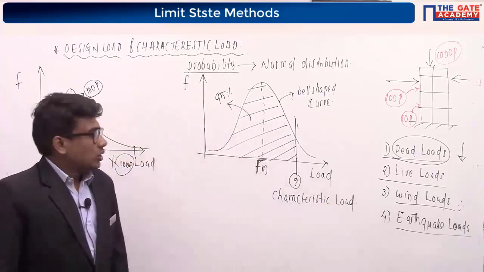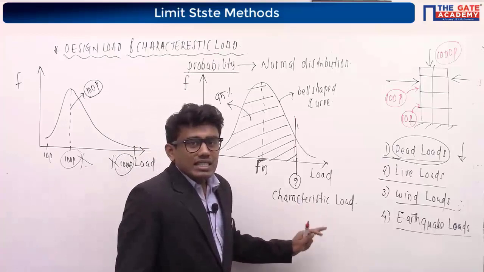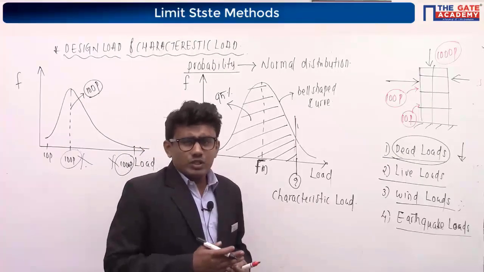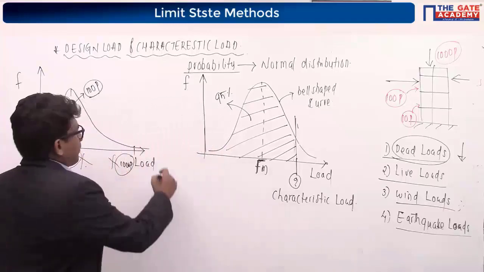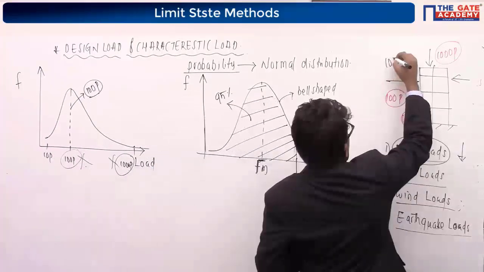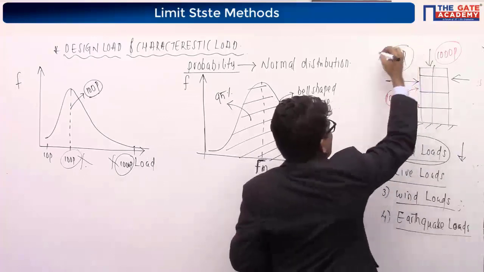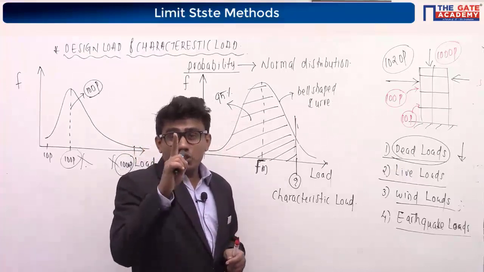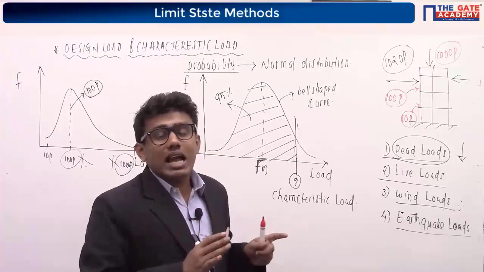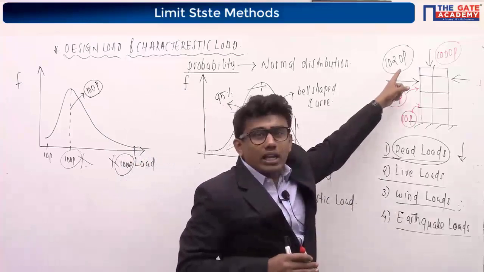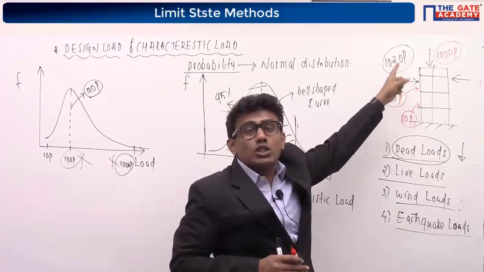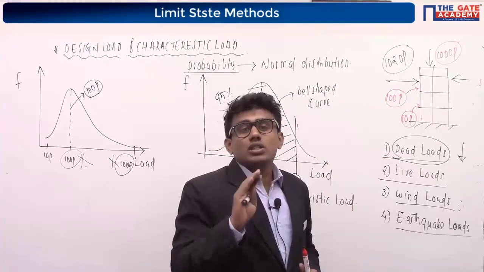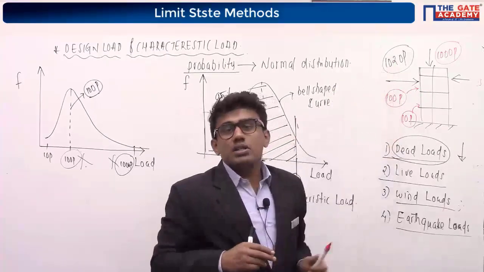Acting in the structure. So what is characteristic load? The load which is having around 95% of probability of not being exceeded. Which means that if in this structure, suppose 1020% is the characteristic load, the meaning of that is there is 95% probability that the load which is acting on the structure is not greater than 1020% load.